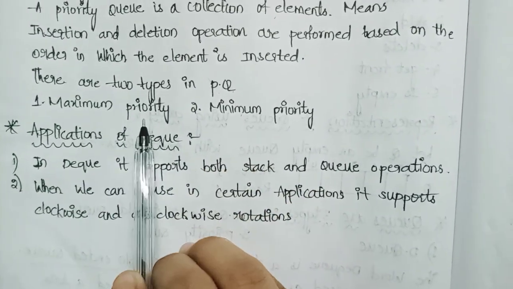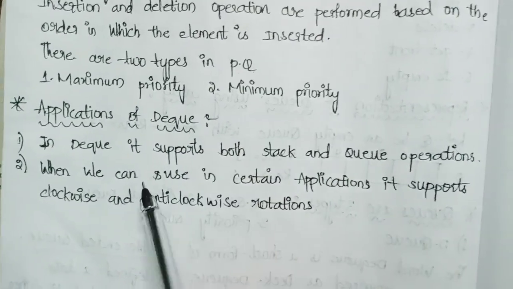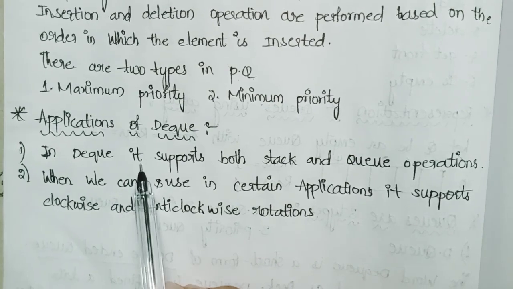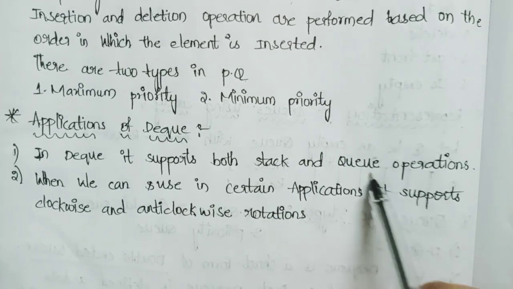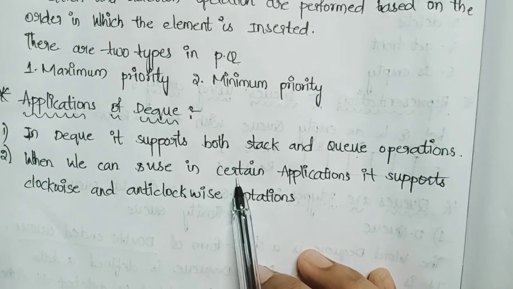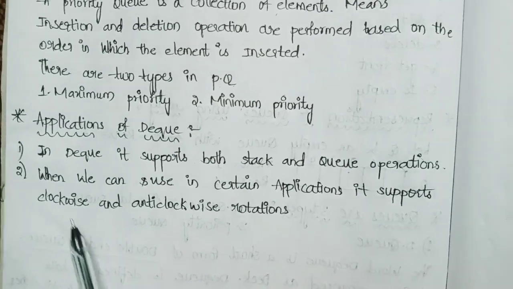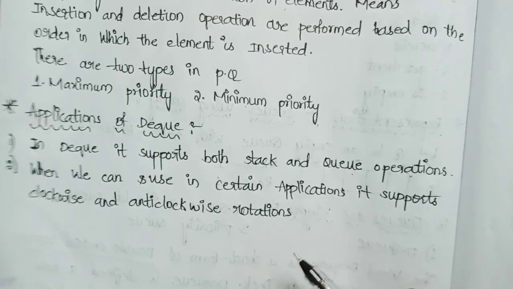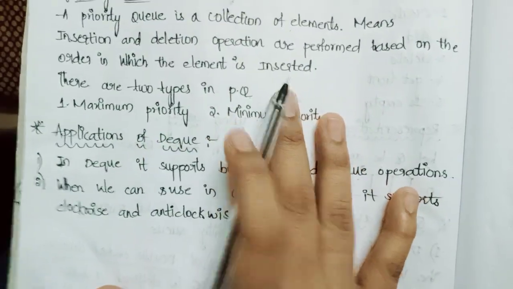Coming to the next one, application of DQ. What is the application of DQ? DQ supports both stack and queue operations. When we can use it, in certain applications, it supports clockwise and anti-clockwise direction. This is the whole topic about queues.